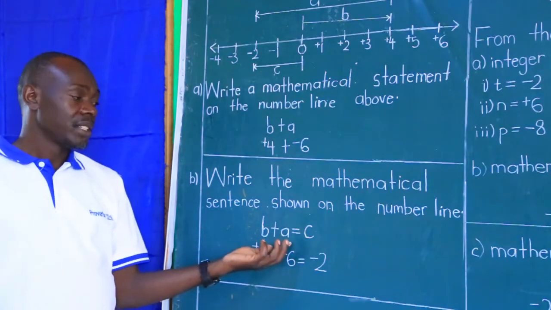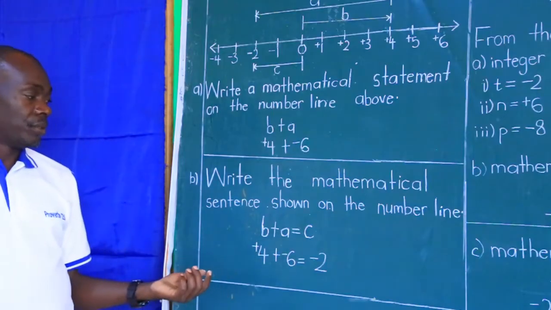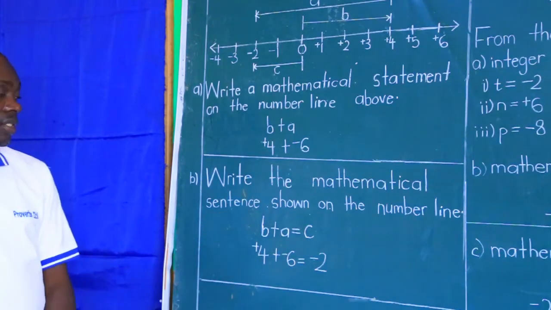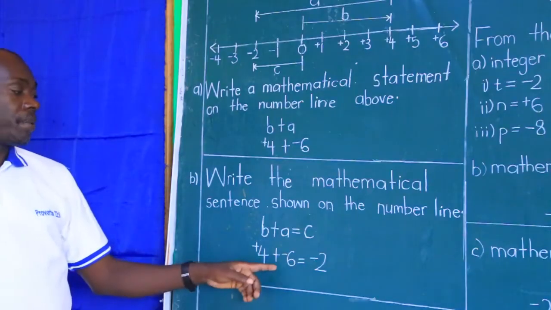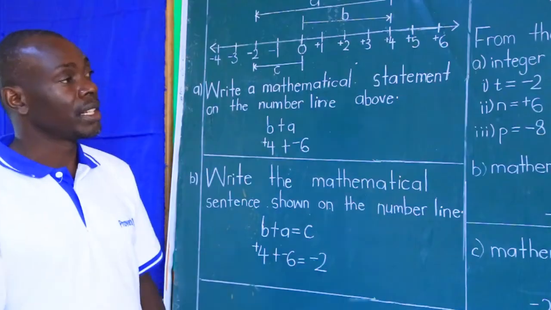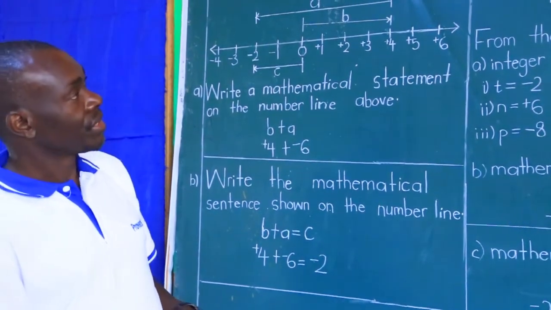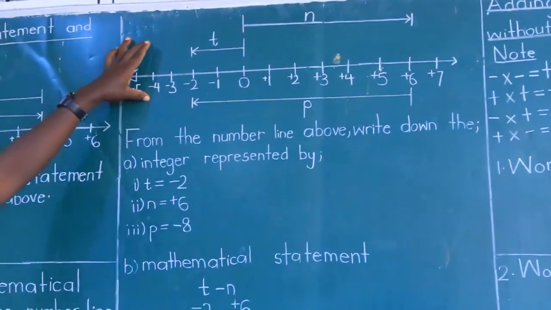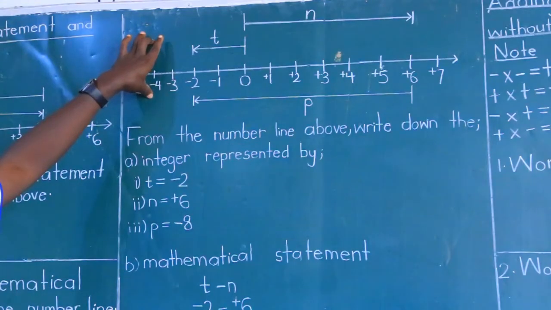Result means something that comes after or comes out of what you have done, whether multiplied or added. This is addition. So B plus A equals C, positive 4 plus negative 6 is equal to negative 2. And that is all about the sentence. All the same, given the number line below, do study and answer the questions that follow.